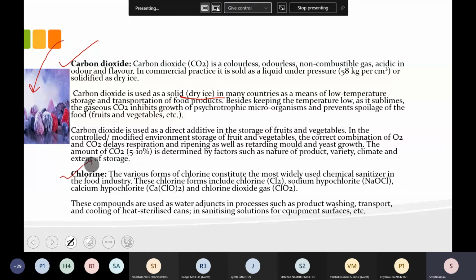Again, chlorine is also one of the important gas preservatives. It is used in the form of chlorine, sodium hypochlorite, calcium hypochlorite, and chlorine dioxide gas. Okay, and this will be used for washing, transporting, cooling, heat, sterilized cans, because the things in which we are making the food on an industrial scale should also be sterilized. So that is also one of the important steps involved in food preservation. Okay.